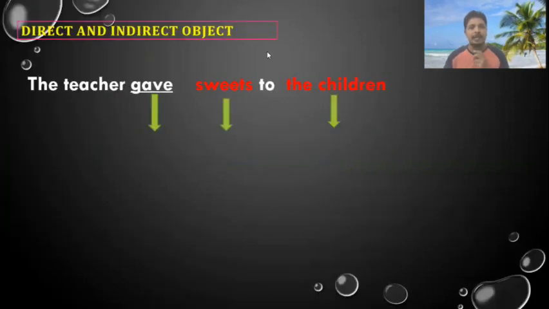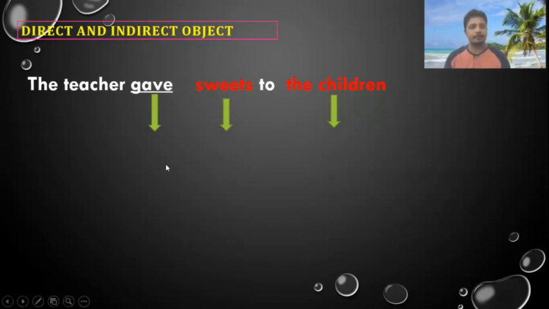Now, direct and indirect object. Sometimes in a sentence, there will be two objects. One is direct object, one is indirect object. Now let's see this particular sentence. The teacher gave sweets to the children. If we talk about this sentence, the teacher becomes the subject, gave becomes the verb, sweets becomes the object, and to the children. Let's see what it is actually.